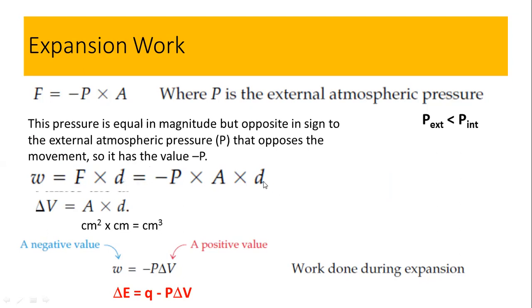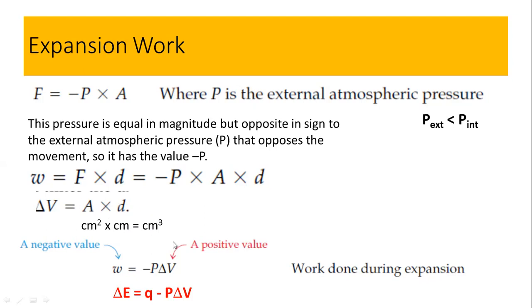So what are A and D? A is the area, which is in centimeter square. D is the distance, maybe in centimeter. So centimeter square into centimeter would be centimeter cube. And you know, centimeter cube is actually the volume. So that's why A into D is called the volume.